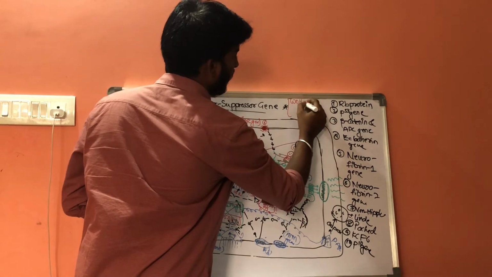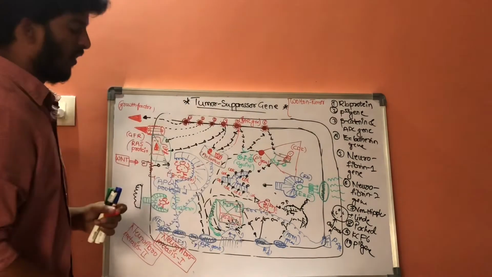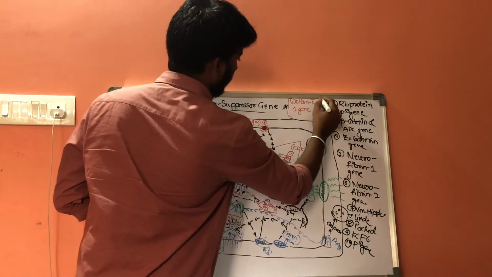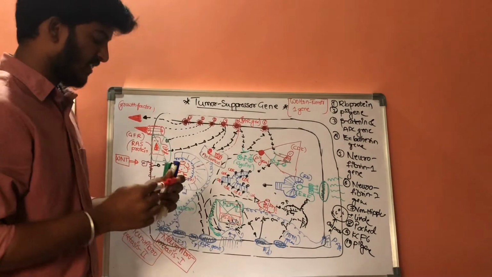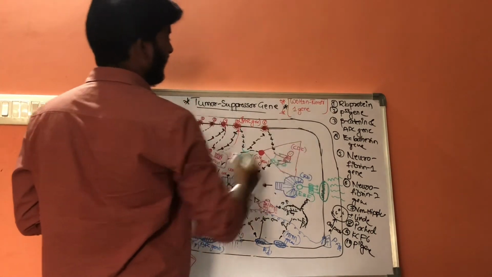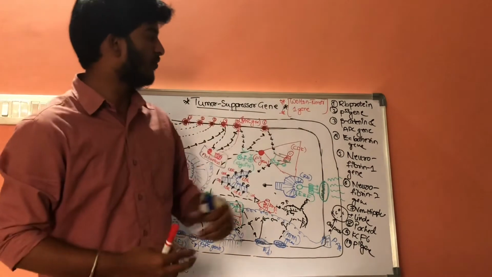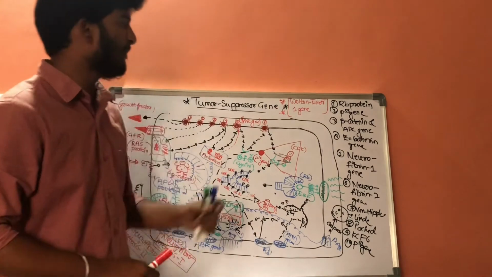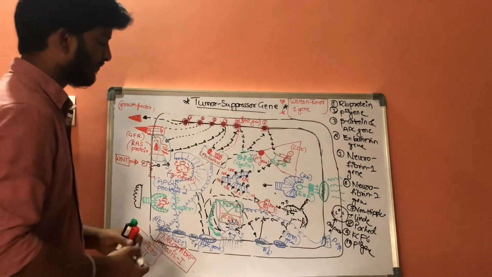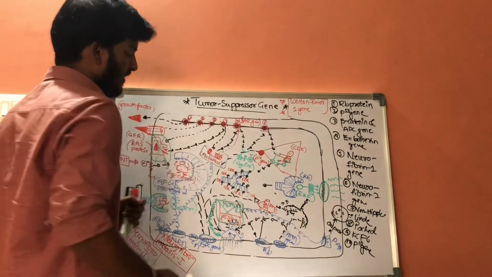Wilms' tumor 1 gene. This is a special tumor suppressor gene in which, whenever this Wilms' tumor 1 gene is activated, mesenchymal cells will convert into epithelial cells.